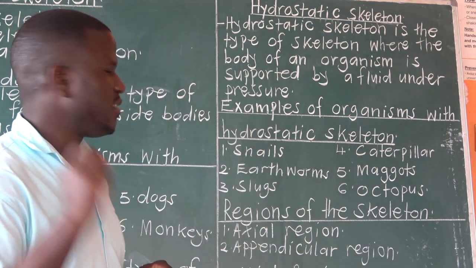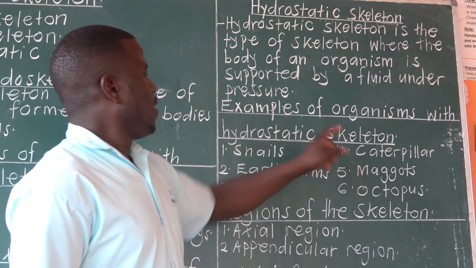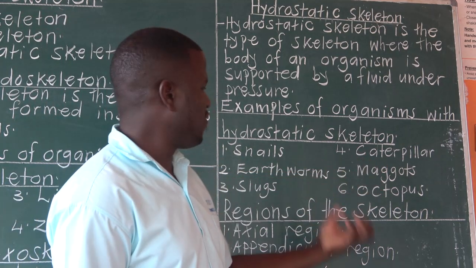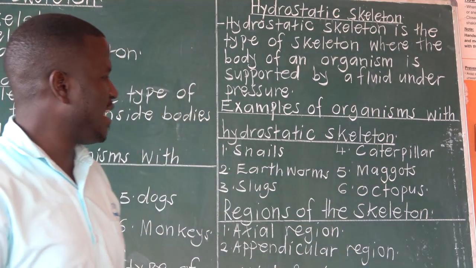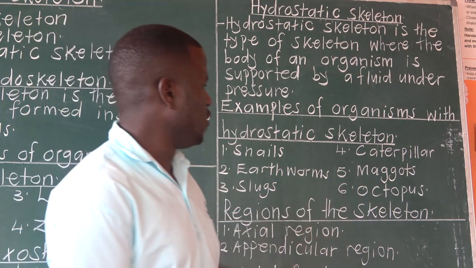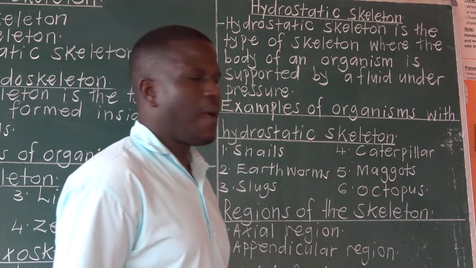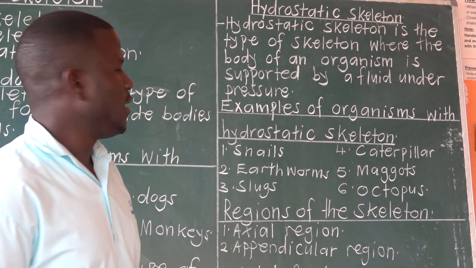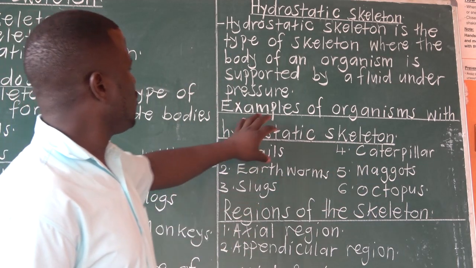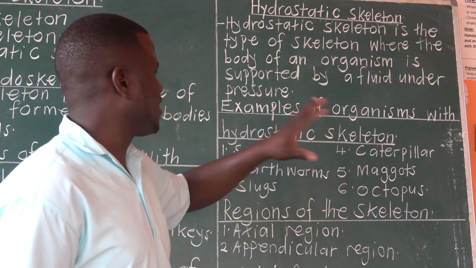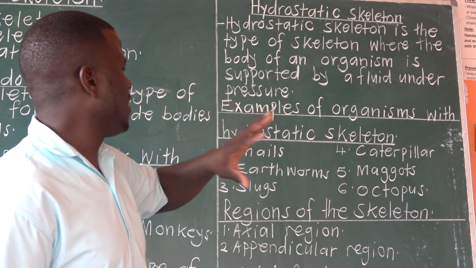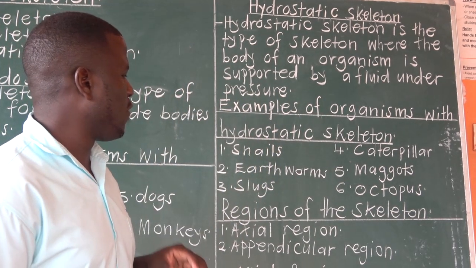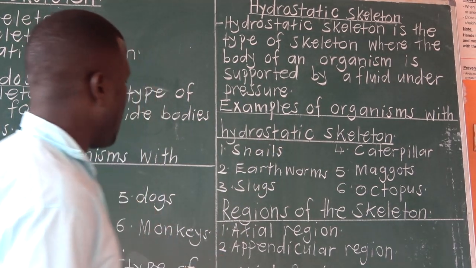You looked at that one in primary 6. We have the caterpillar. If you look at a caterpillar, it has a soft body with a fluid inside, and if you press harder, you can burst it and the fluid will pour. Then we have maggots, octopus, and so on. Most organisms with a hydrostatic skeleton are under a group called mollusks.